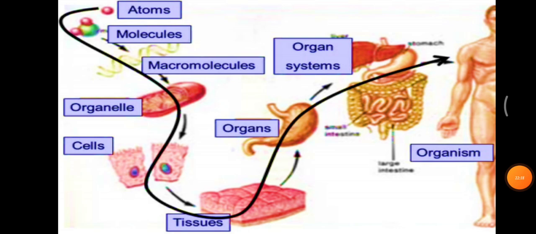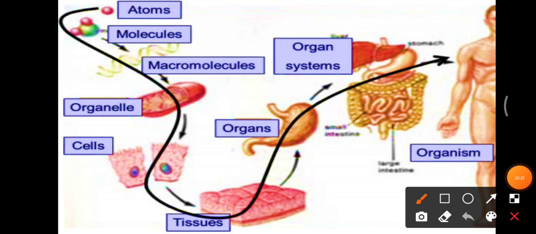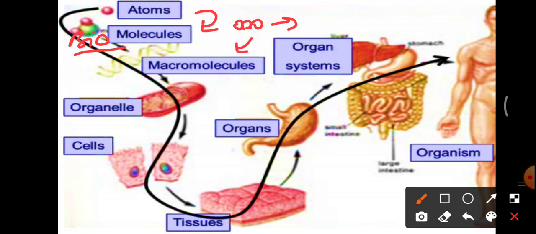Let's see how the biomolecules make up an entire organism. Here, the atoms are the units which make up the molecules, and when it comes to living things, they are called biomolecules. A few molecules, that we saw as monomers, combine together and form the polymer. So macromolecules or polymers, these macromolecules combine together and form the organelle.